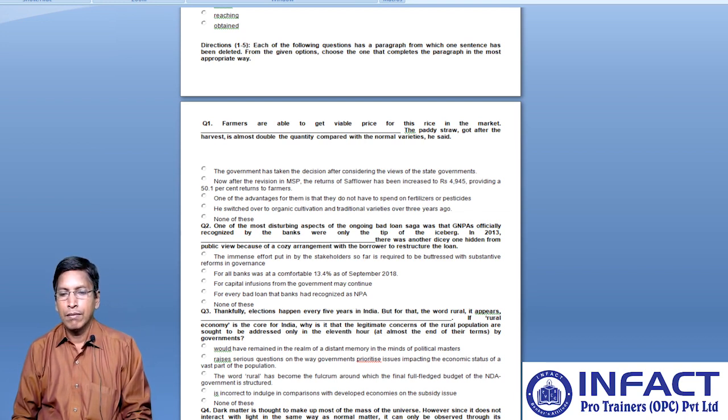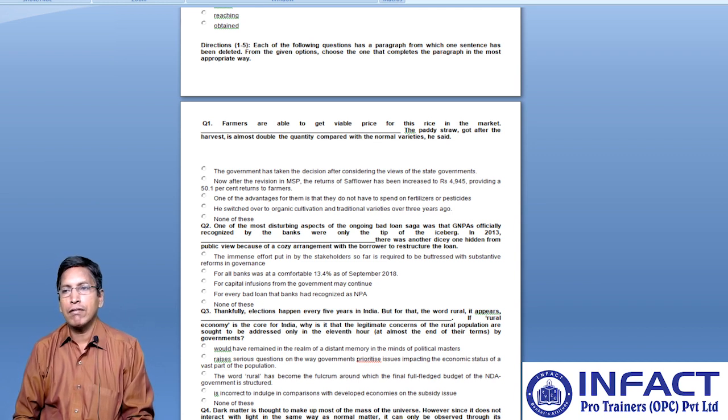The first option: the government has taken the decision after considering the views of the state governments. Second: now after the revision in MSP, the returns of safflower has been increased to rupees 4,945, providing a 50.1% returns to farmers. This is the second option.